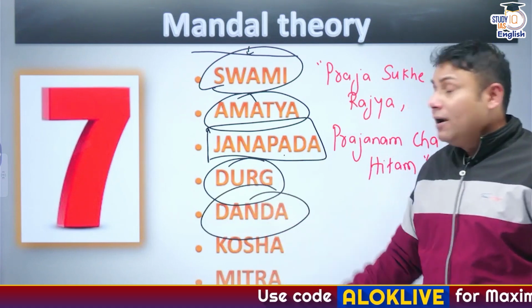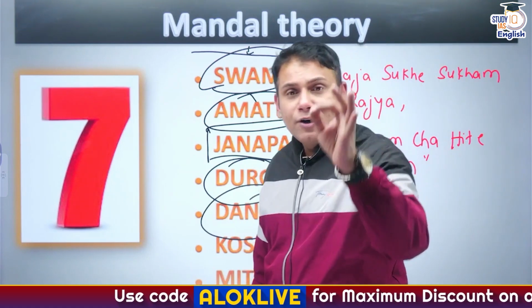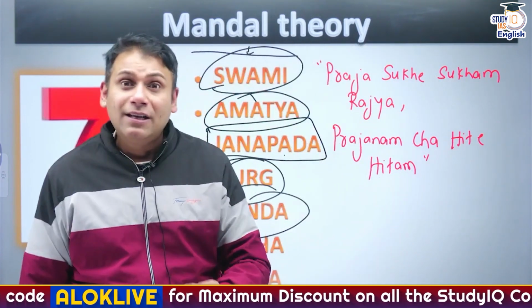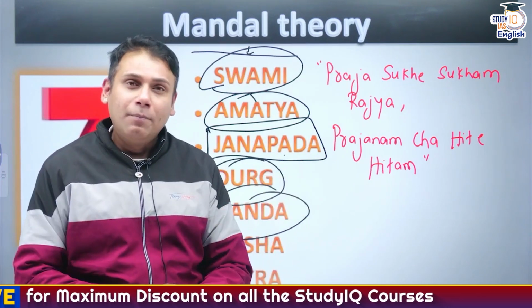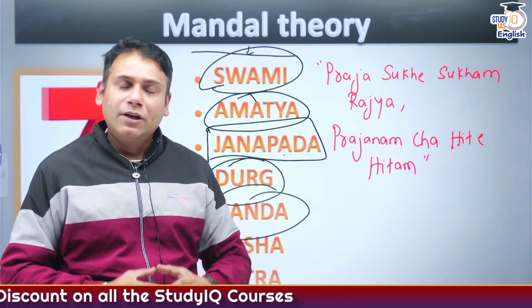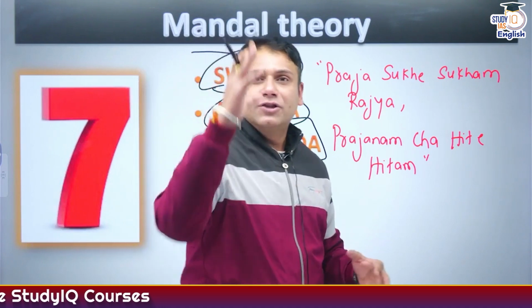Dand. Dand here does not mean punishment. Dand here means Balasena. Dand here means army. The stronger the army of the ruler, the stronger is the ruler.